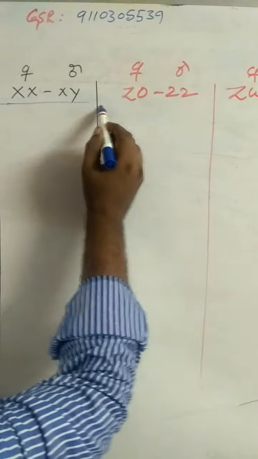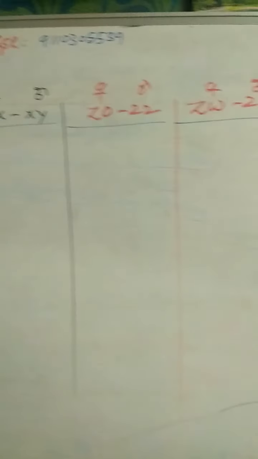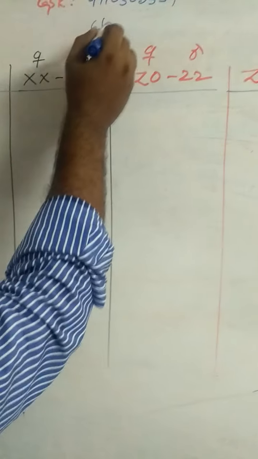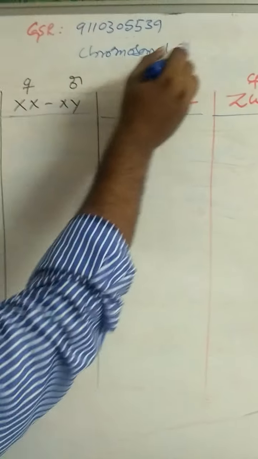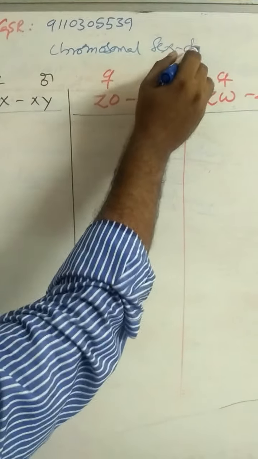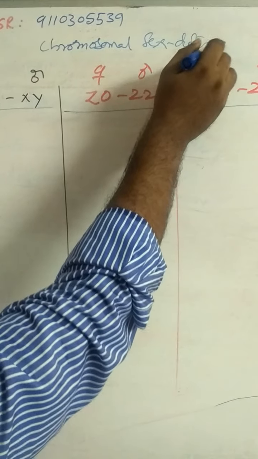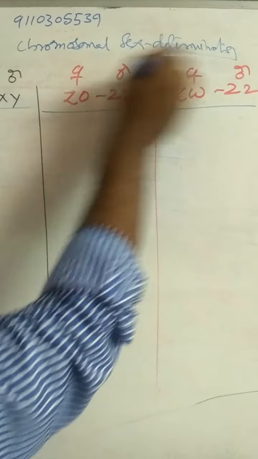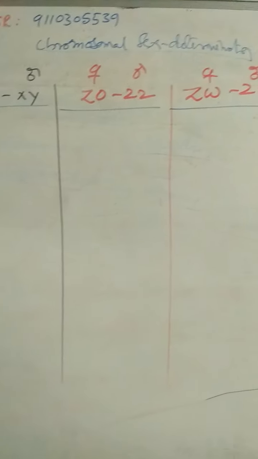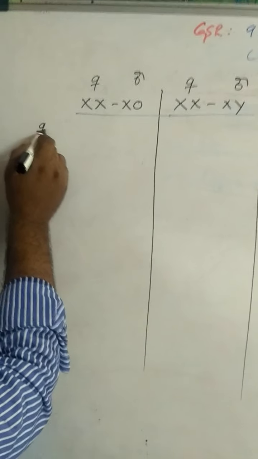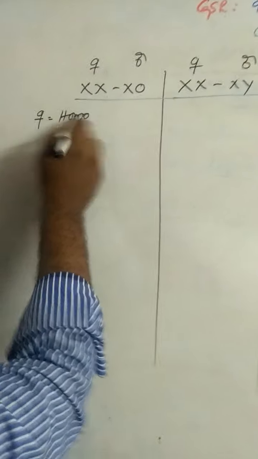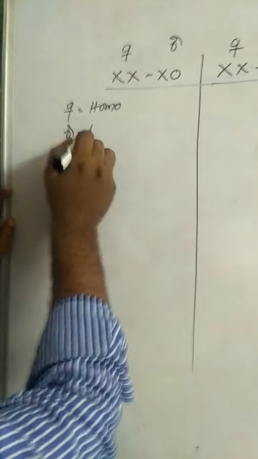Here there are four types of chromosomal sex determination methods. In the XX-X0 method, females are homogametic and males are heterogametic.